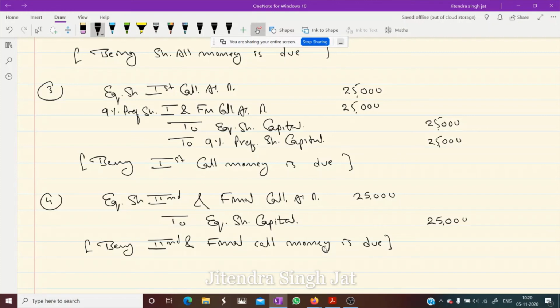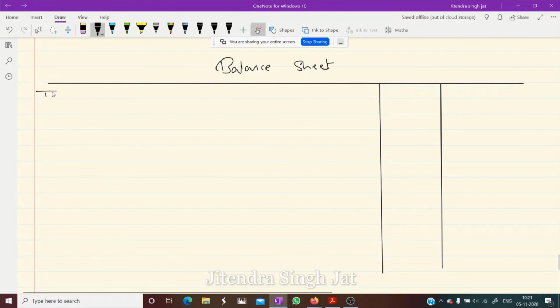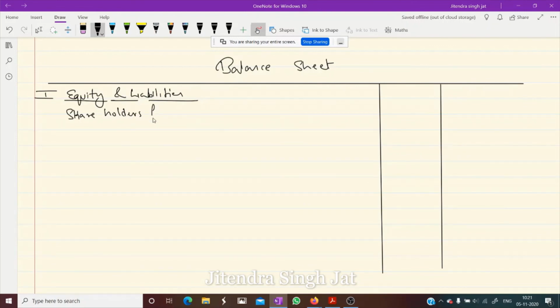In this question, we need to prepare the balance sheet also. Under equity and liabilities, the first main head is shareholders' fund. Under shareholders' fund, the first heading is share capital.